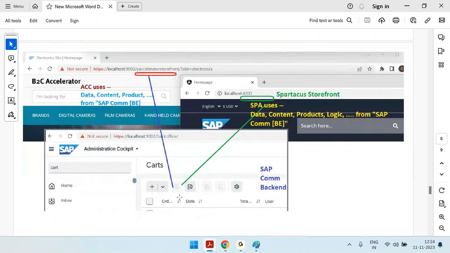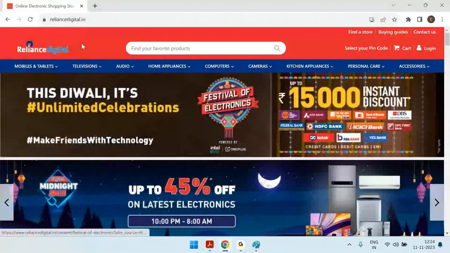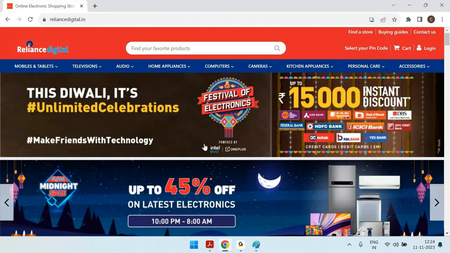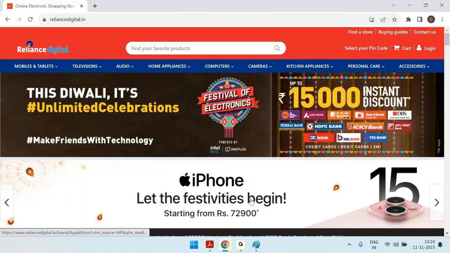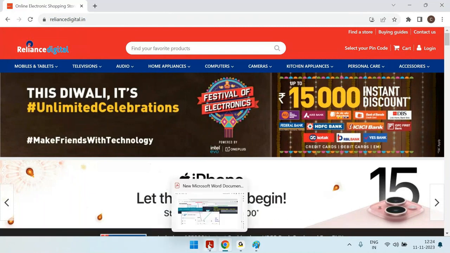You can see here. And one more thing: assume that this site is created with SAP Commerce, which is a JSP site or accelerator site. Then we also have a composable site, right? So please remember this.